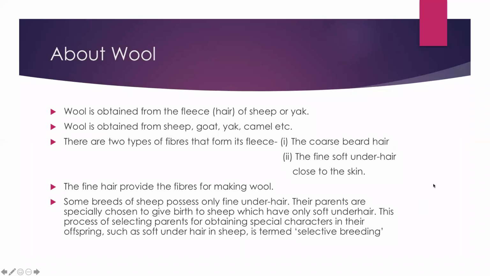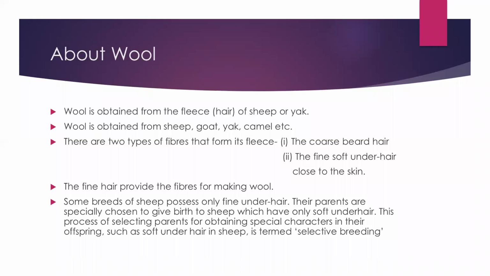Wool is obtained from the fleece hair of sheep or yak. Wool is obtained from sheep, goat, yak, camel, etc. There are two types of fibers that form its fleece. 1. The coarse beard hair. 2. The fine soft underhair close to the skin. The fine hair provides the fibers for making wool.